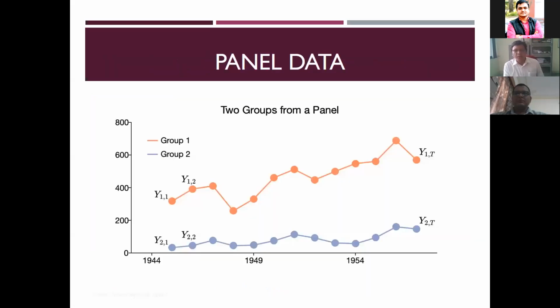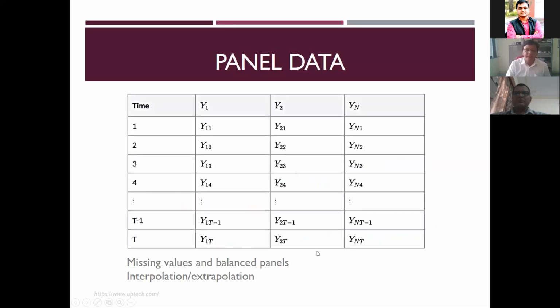Just to give a demo of how panel data used to be, you can see here, this is the time dimension on the horizontal axis. And there are 2 different series. Each series you can think of as different states or different persons or different districts. The entity may be a village, a person, a household. So for each person, for different time periods, the variable details are recorded. This is how it looks.